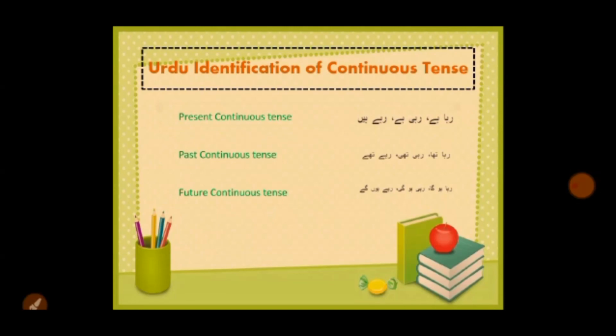Okay. Urdu identification of continuous tenses. As you also do Urdu translation, from Urdu to English or English to Urdu, you should know the difference between these identifications. For present continuous tense, the sentence ends with raha hai, rahi hai, rahe hain. In past continuous tense the sentence ends with raha tha, rahi thi or rahe the, and in future continuous tense, raha hoga, rahi hogi or rahe honge.